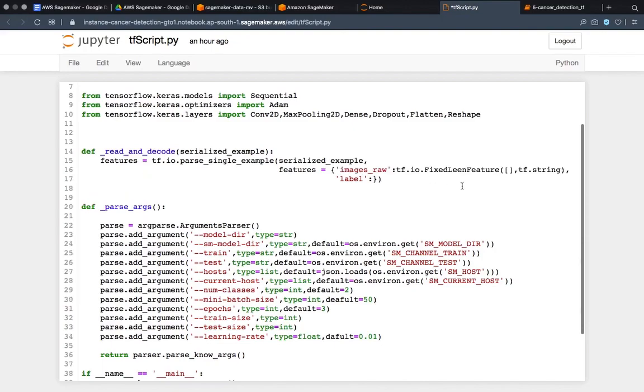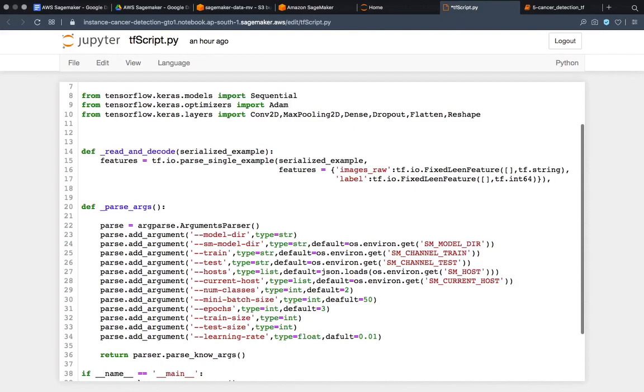This is how readability will increase. tf.io.FixedLenFeature, and I'll take it over here. We have taken the string, now we have to take the integer, int64. Okay, so I guess now this is good to go with.